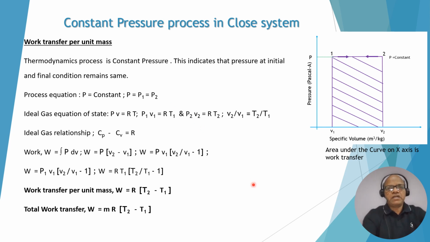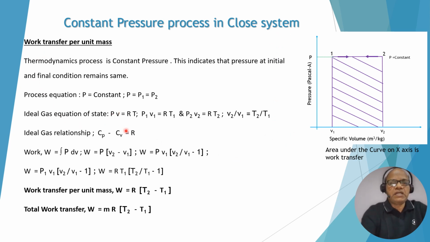Now we have to derive the work transfer equation. If you look at this PV diagram, as you know, the integration or area under the curve on the x-axis is called the work head or work transfer. We are discussing a closed system.